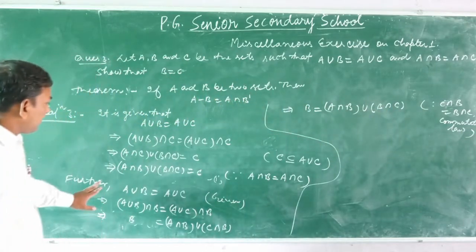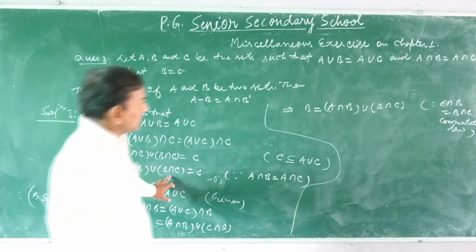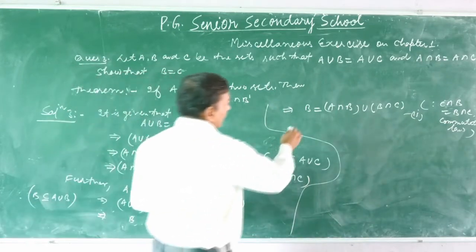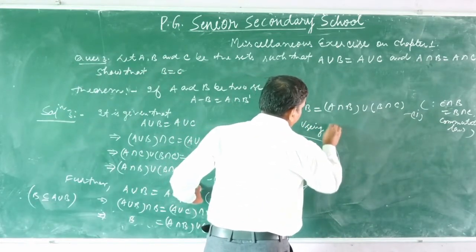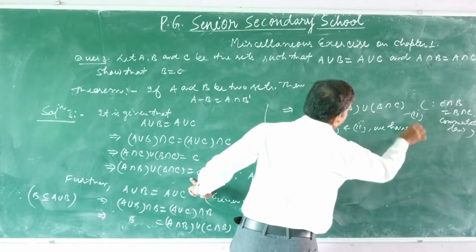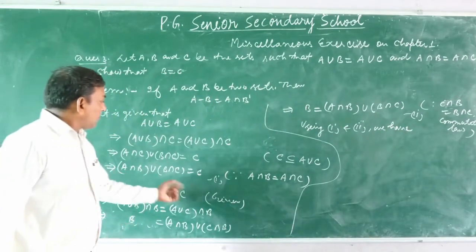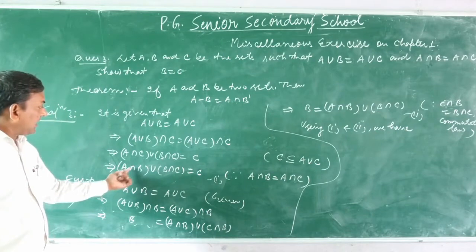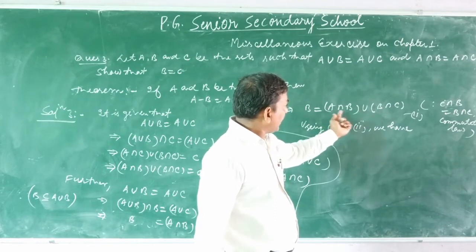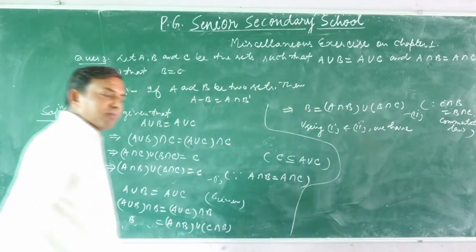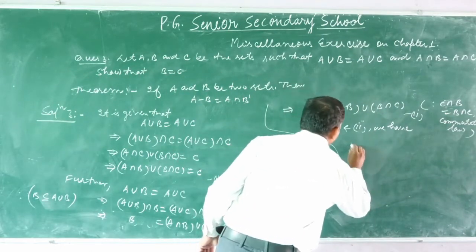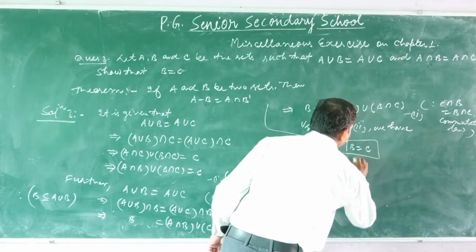Means the first result is (A intersection B) union (B intersection C) equals C, and the second result is B equals (A intersection B) union (B intersection C). Using the first and second results, the left hand side of the first and the right hand side of the second are both the same. This means C equals B. This implies, using first and second, we have B equals C. Hence proved.